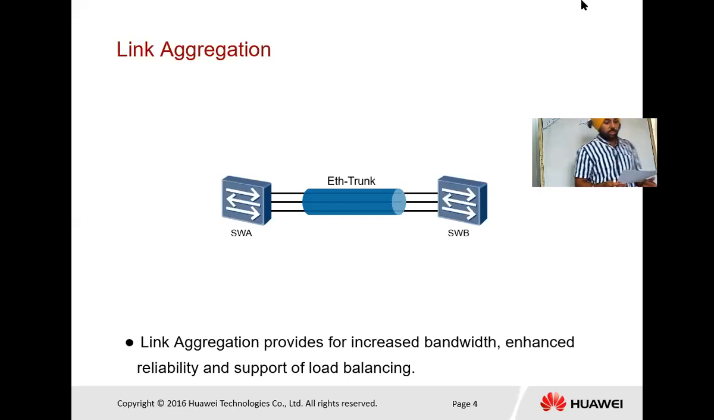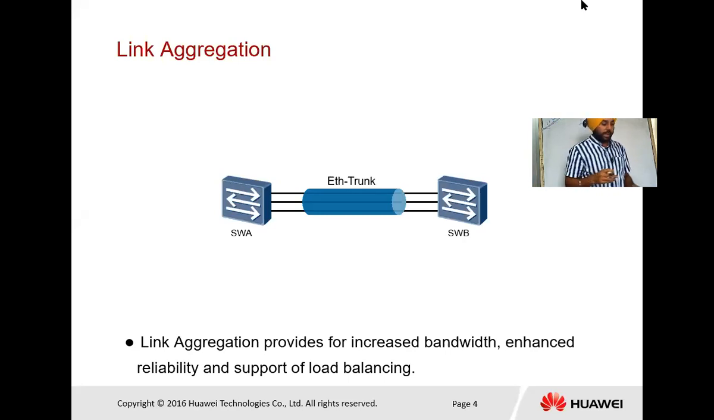So switch A and switch B are connected in one link. So there is a drawback in this case. That is, speed is slow. So you must connect all the ports that are available or free, for fast transfer, or we can say for more bandwidth.